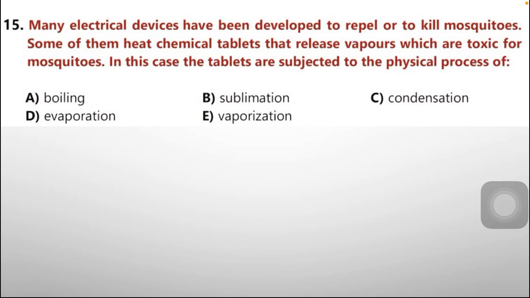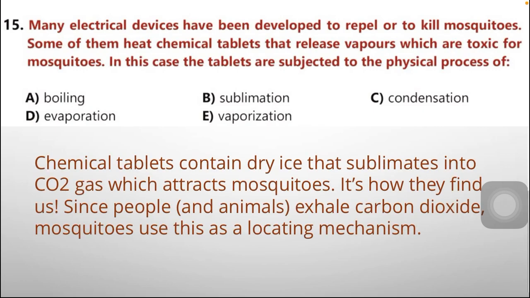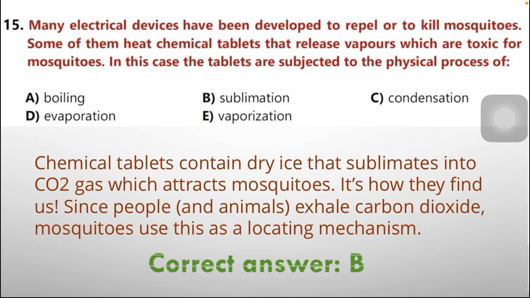Let's move to some kind of explanations. Chemical tablets contain dry acid that sublimates into carbon dioxide gas, which attracts mosquitoes. It is how they find us. Since people and animals exhale carbon dioxide, mosquitoes use this as a locating mechanism. According to that, option B is the correct answer, that is sublimation.